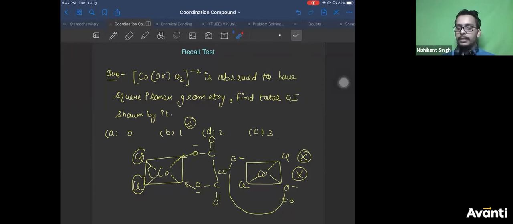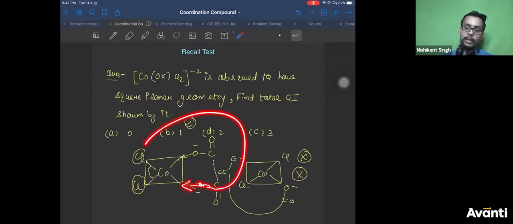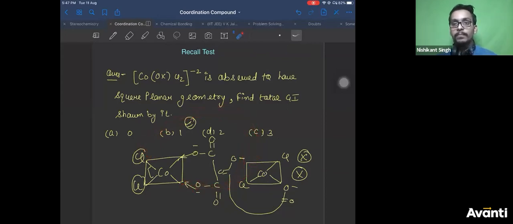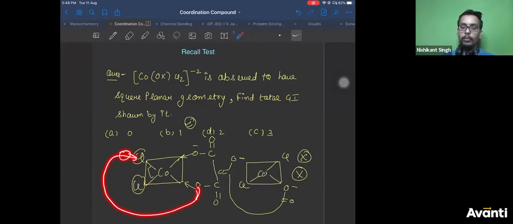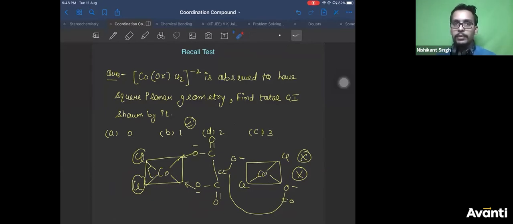Chetan's doubt is why the second structure is not possible. Chetan, this is a chelating ligand. So it can donate one lone pair here and form this ring. So this is possible. Now, if it donates one lone pair here, to go trans, it will rotate like this and the second oxygen will donate here. Do you think such a large ring will be possible? Do you think it will donate one lone pair here and then rotate and come here and donate another lone pair? Do you think that structure will be stable, Chetan?